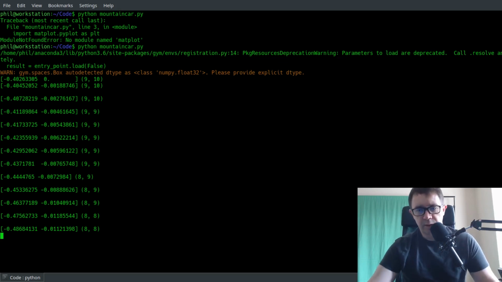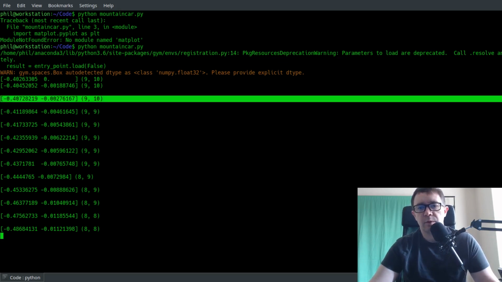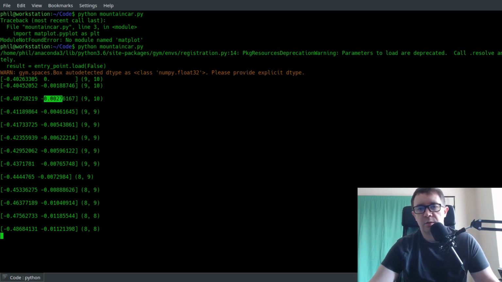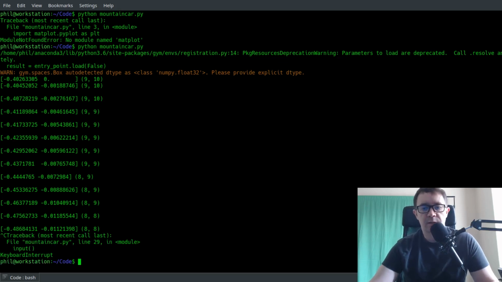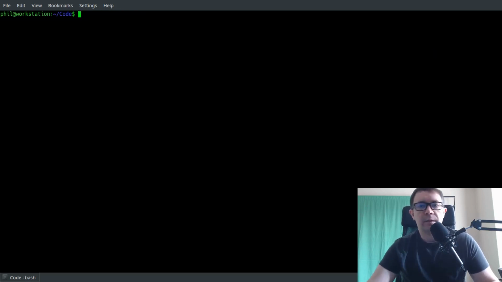And so we can see that our getState function is working precisely as we intend. We put in a continuous observation and get out a discrete one, and you can see that there are some boundaries to this. So everything is working as it should. Let's go ahead and exit that, clear, and we'll head back to the editor to finish the actual algorithm.